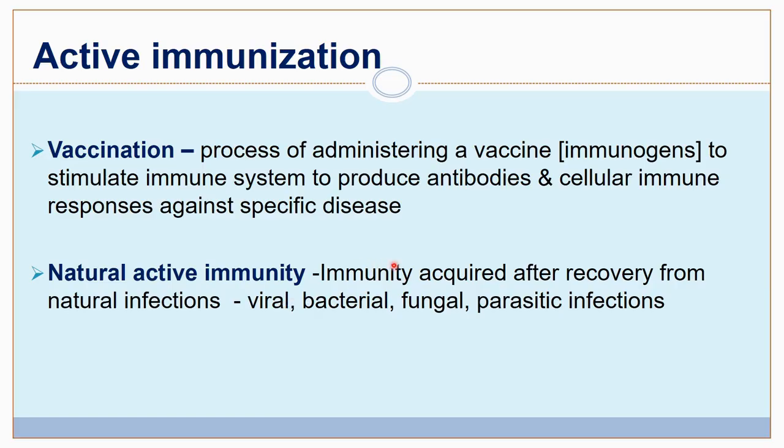Whereas vaccination is a process of administering a vaccine or the immunogens to stimulate the immune system to produce antibodies and cellular immune responses. That means humoral as well as cellular immune responses are produced against a specific disease. That process is known as vaccination.